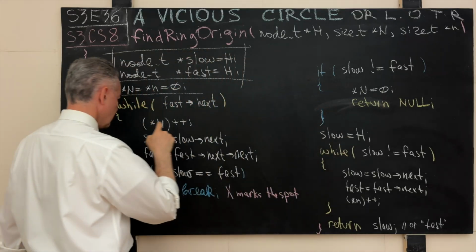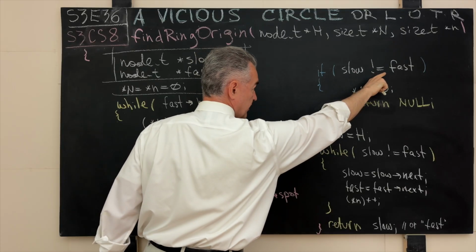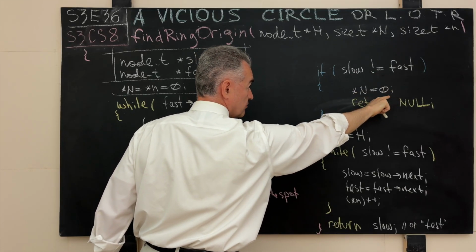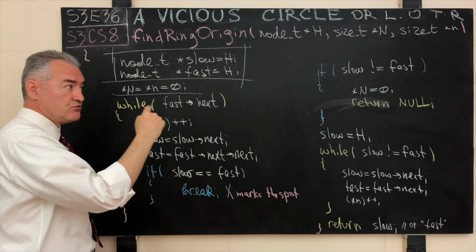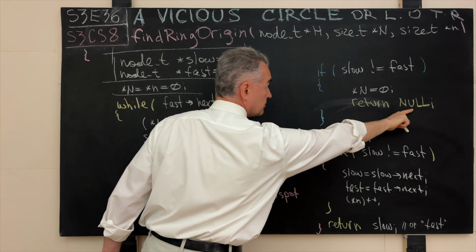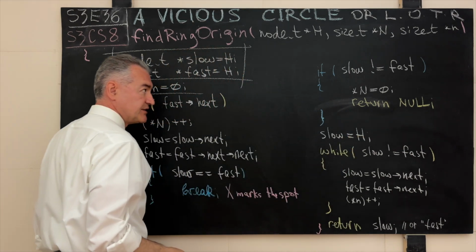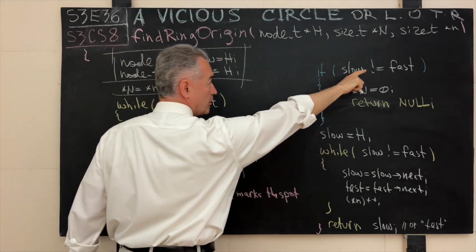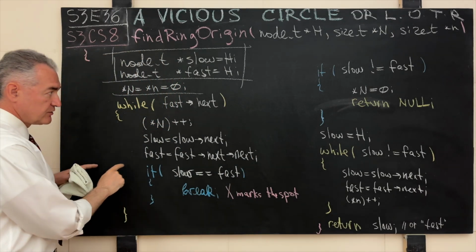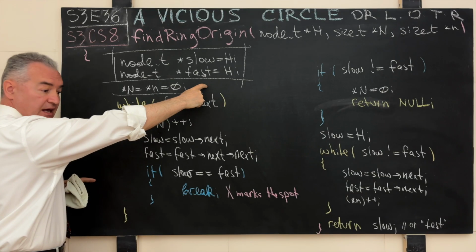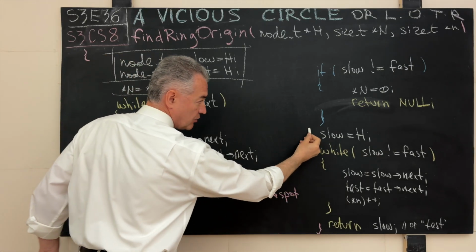if it's not the case, if this if clause never triggers, then the first thing that we will do after we come out from the while loop over here is test if slow is equal to fast or not. If it's not, then we will reset the number of nodes in the ring to 0, and we will return null, signifying that there is no ring, there is no cycle in this list. Otherwise, the slow is fast, X marks the spot, and remember what we did a few seconds ago. We kept the fast raptor at X and we put the slow runner at the home plate, at the head node of the list.